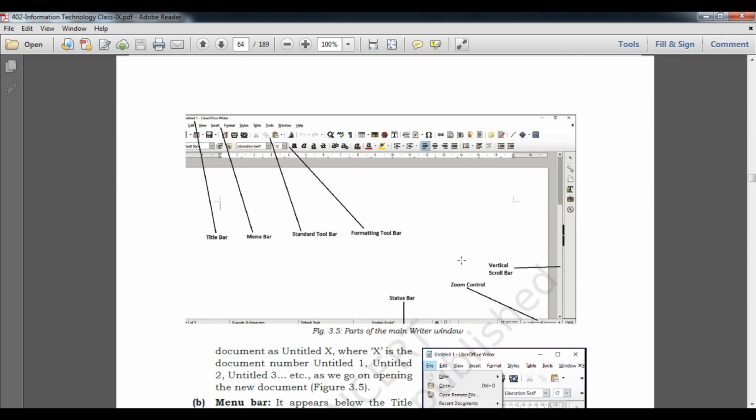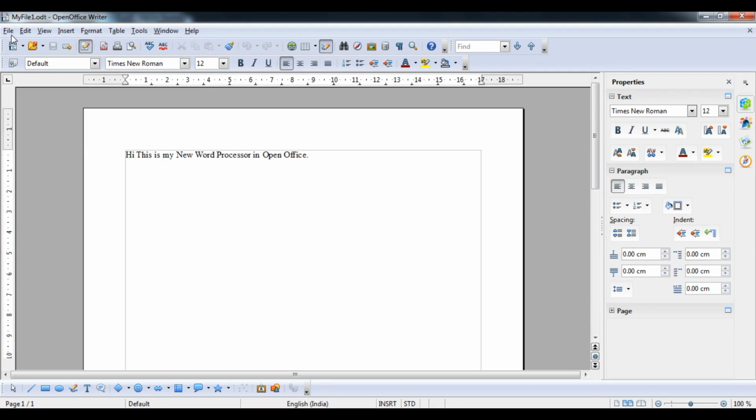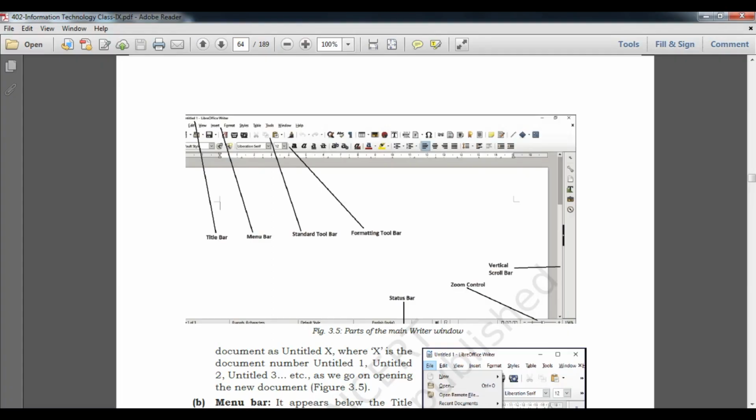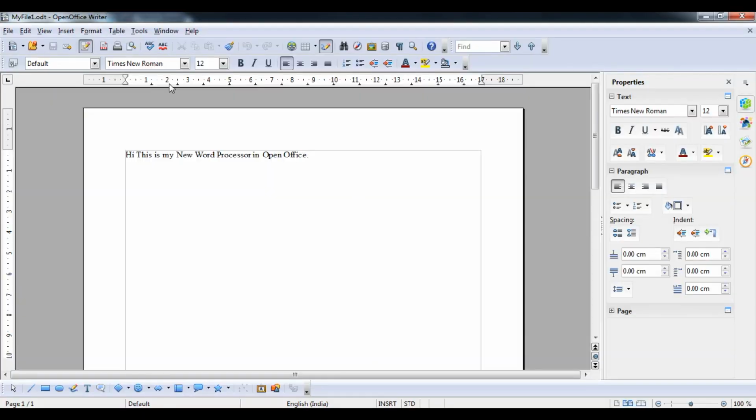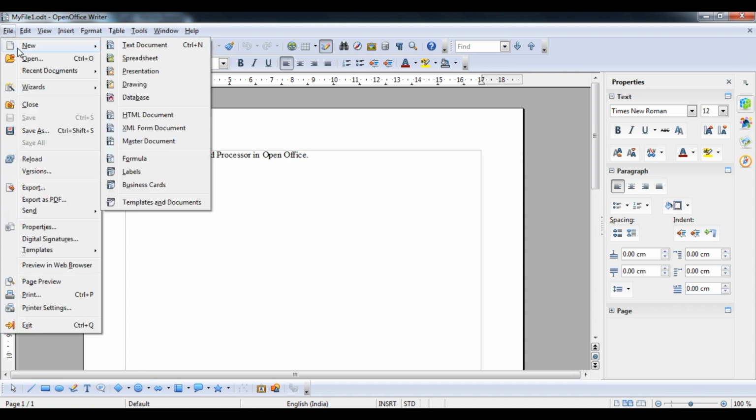Okay, the next one is the menu bar. So the menu bar, you can see students, here is a menu bar which contains File, View, Insert, till Help. Okay, and then you can see the standard toolbar. Standard toolbar means it contains some icons also. You can see the standard toolbar is a shortcut: suppose if I am going to click New file, this option is present inside this menu.